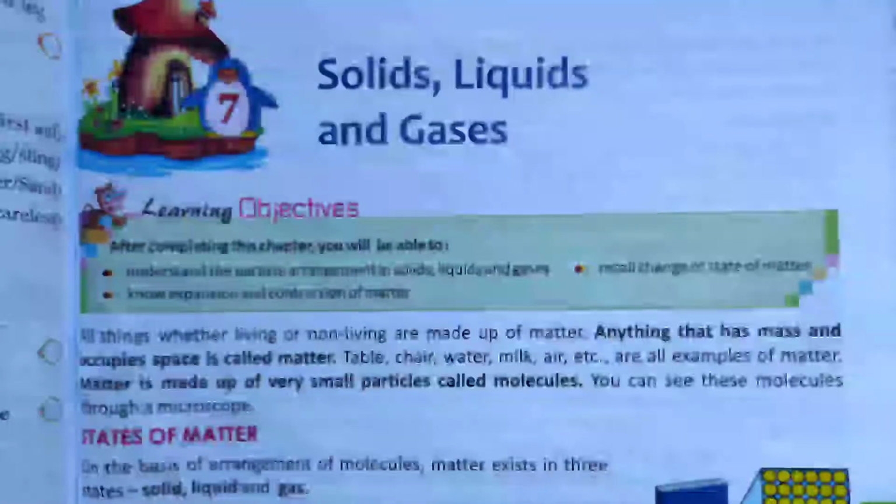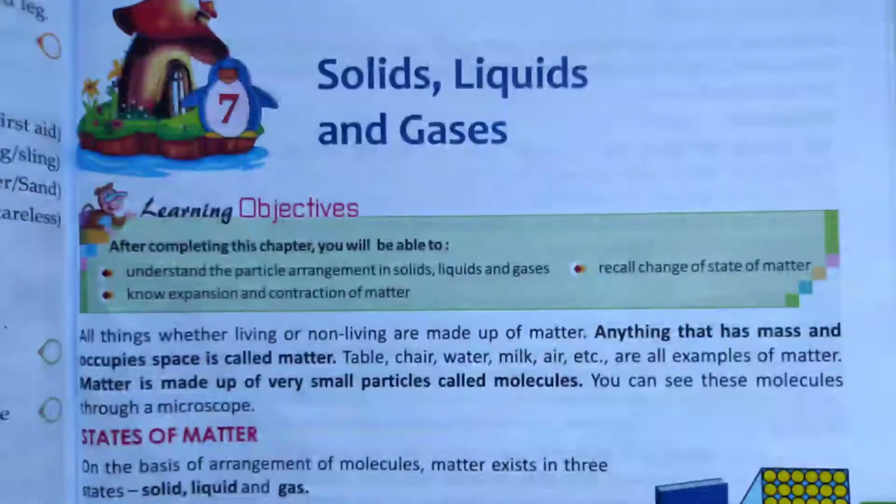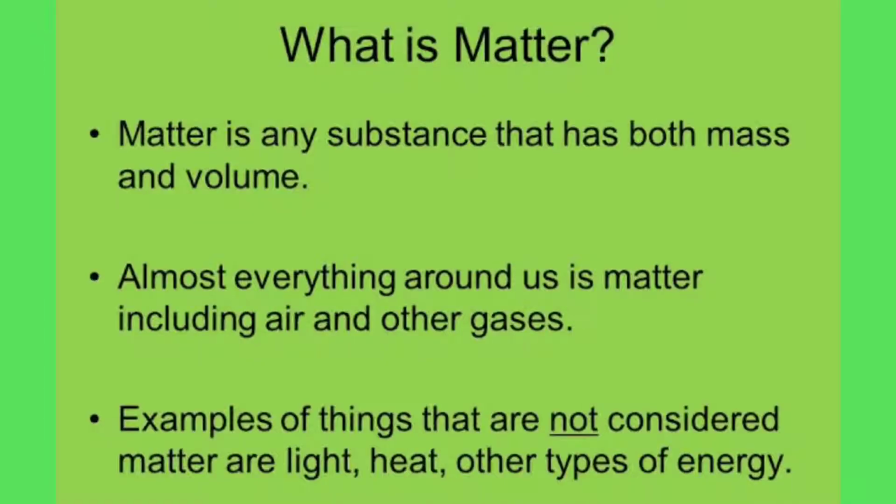What is matter? Anything that has mass and occupies space is called matter. Means anything which can occupy a particular space and has a definite mass is called matter. For example, table, chair, milk, water, even air, pen, book, pencil, anything. Living or non-living things are matter, are made up of matter.